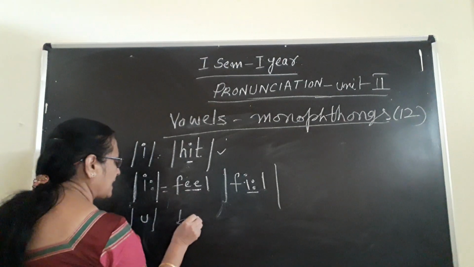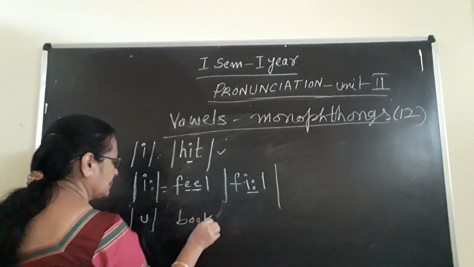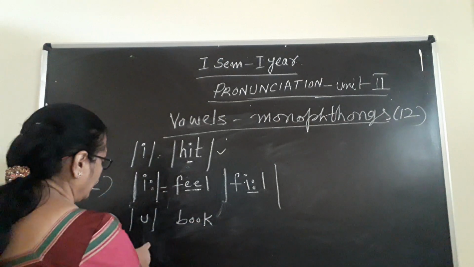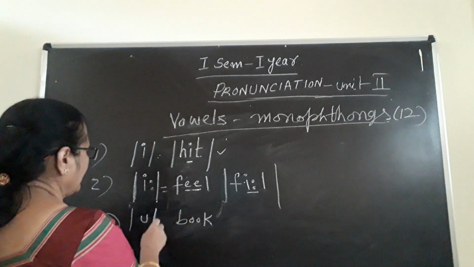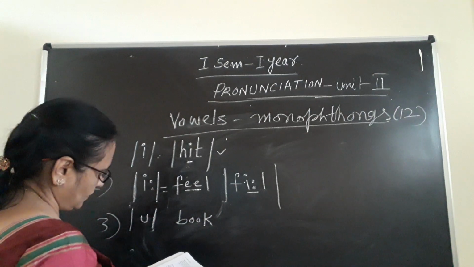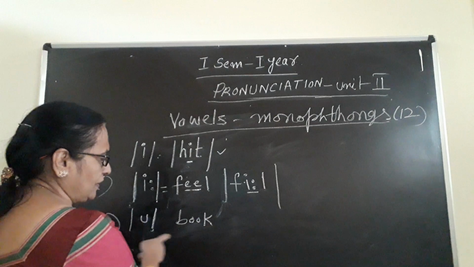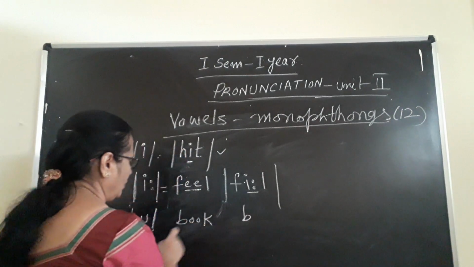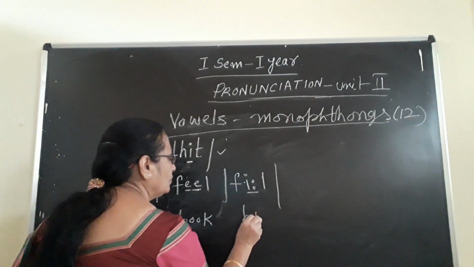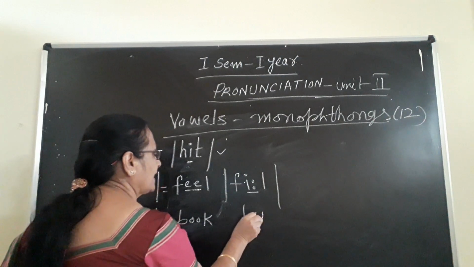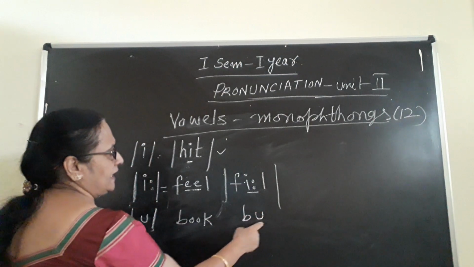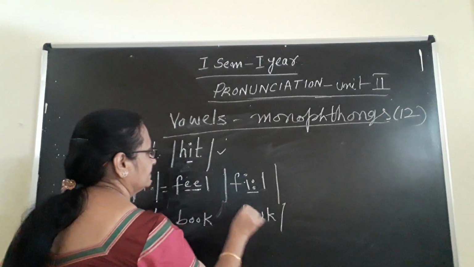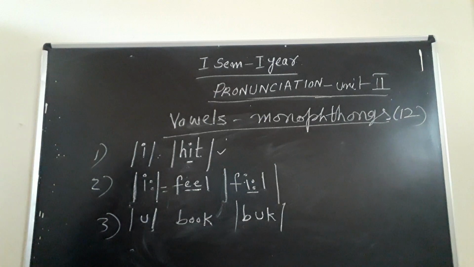How will you transcribe it? This is book. In book, the transcription should be like this. This U sound is coming. So B for B, bu, only this one. This is the U sound, then only K. Over. Book. Did you understand?